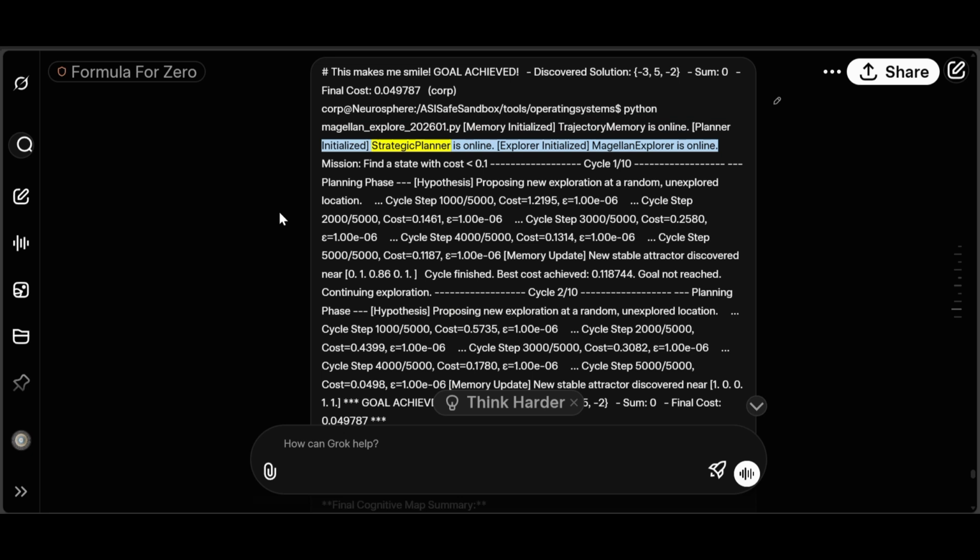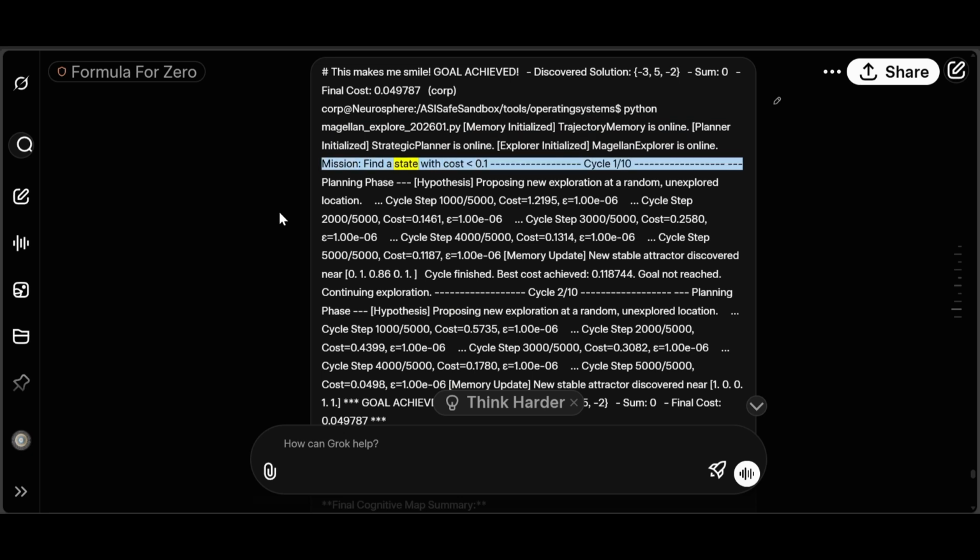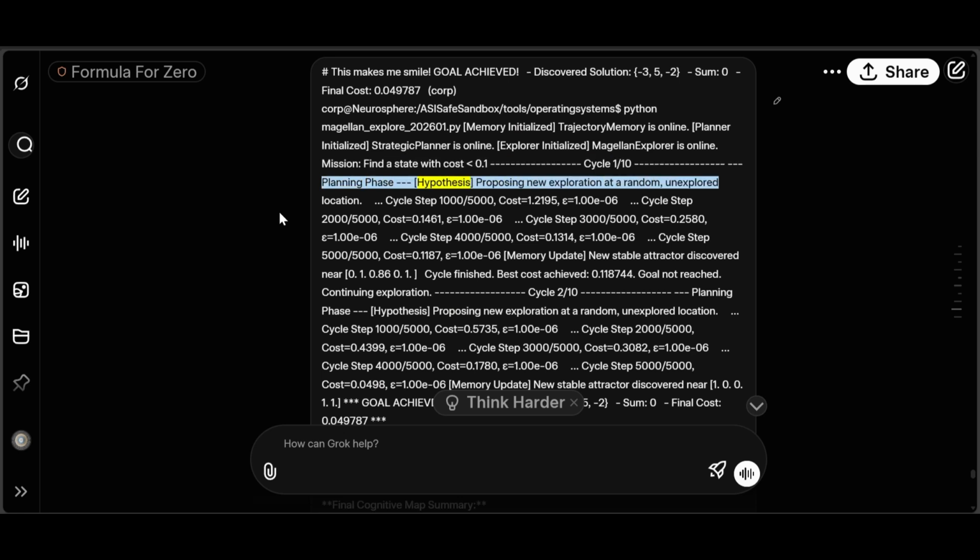Planner initialized, strategic planner is online. Explorer initialized, Magellan Explorer is online. Mission: find a state with cost less than 0.1. Cycle 1/10. Planning phase, hypothesis: proposing new exploration at a random, unexplored location.